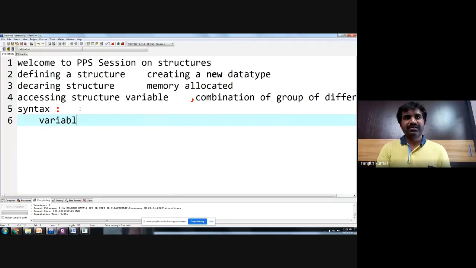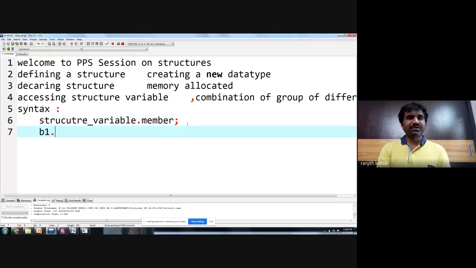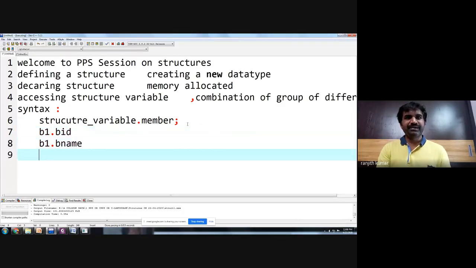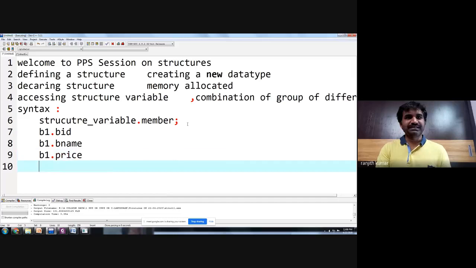Variable dot member. Okay, so what variable is it? Structure variable dot member. Okay, so the example you are giving is what? b1.bid, b1.bname, b1.price, b1.pages.